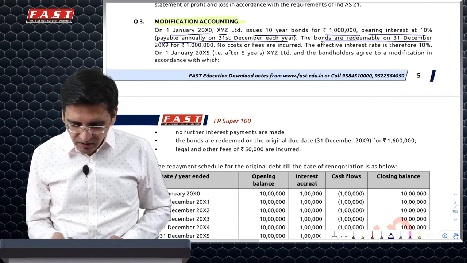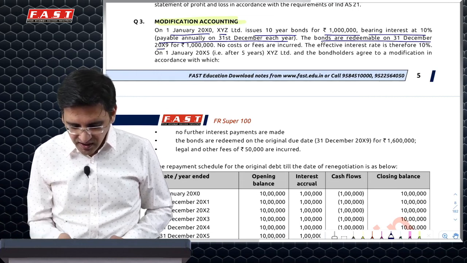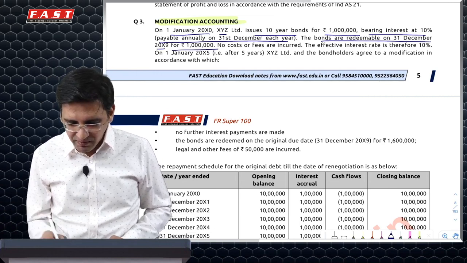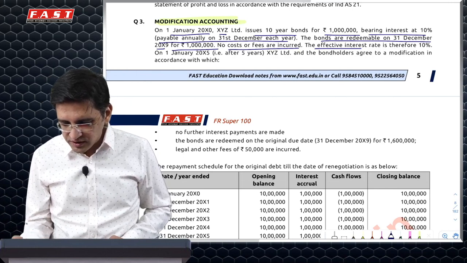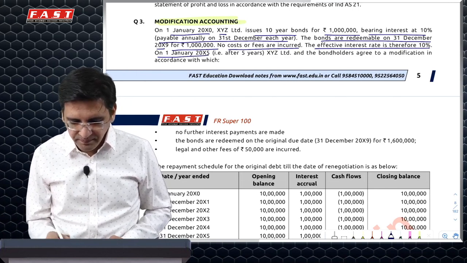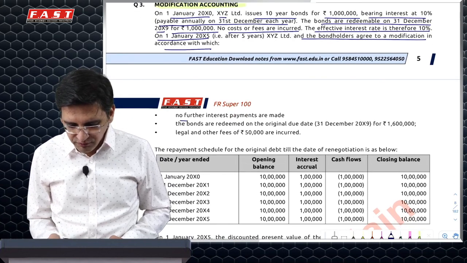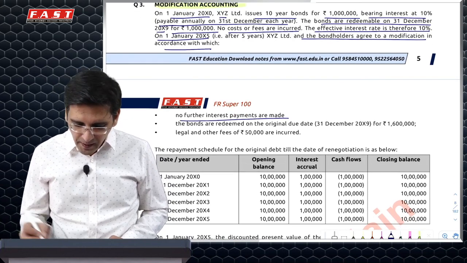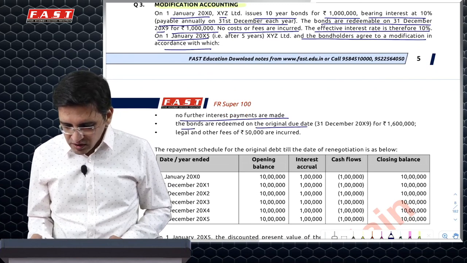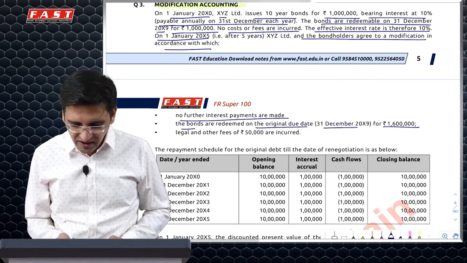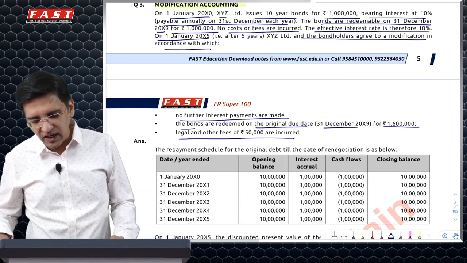The bonds are redeemable on 31st December 2009, which means 10 years from now, for 10 lakh, which is at par. There are no costs incurred, so the effective interest rate is 10%. After 5 years, bondholders agree to a modification based on which no further interest payments will be made. The bond will be redeemed on the original due date itself, but would be redeemed at 16 lakh, and there would be some legal and other fees involved.